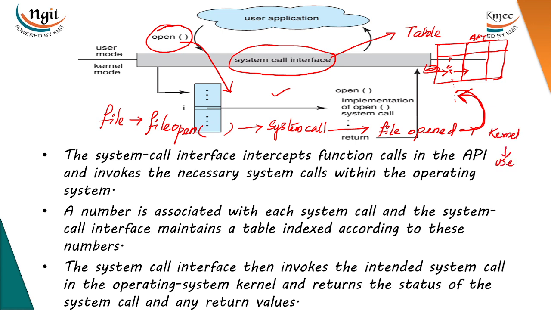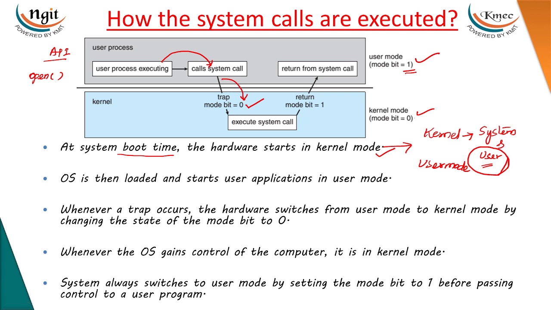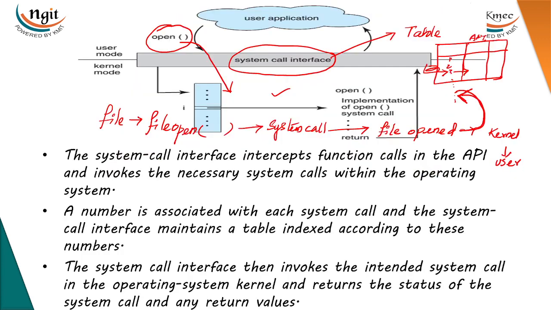If you want to change from kernel mode to user mode, the mode bit will be changed. What is the mode bit that will be changed? 0 to 1. We need to again change the mode bit from 0 to 1. After changing the mode bit and returning the value, whether it successfully opened the file or unsuccessfully opened the file, a separate return value will be transmitted, so that the user application knows whether the system call that we are executing is successful or unsuccessful.